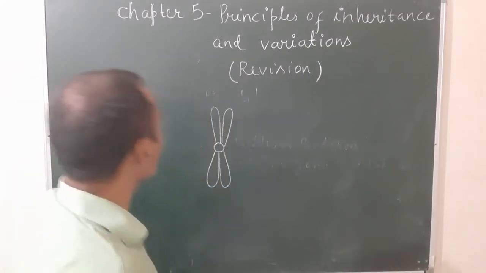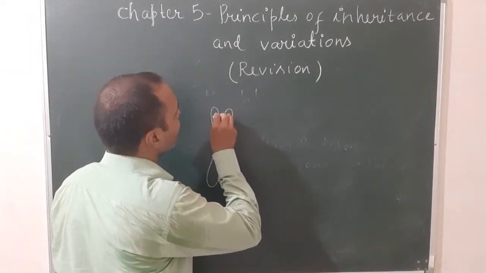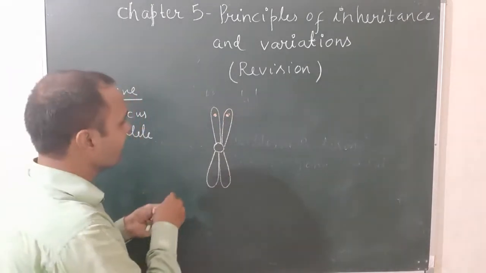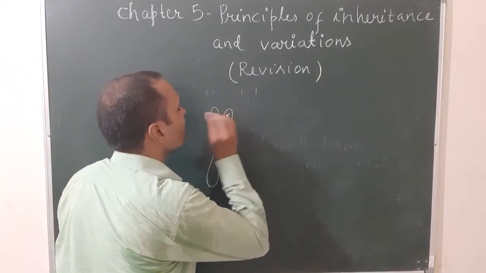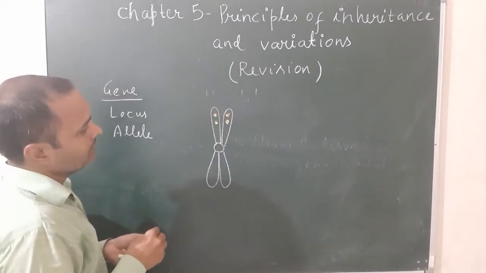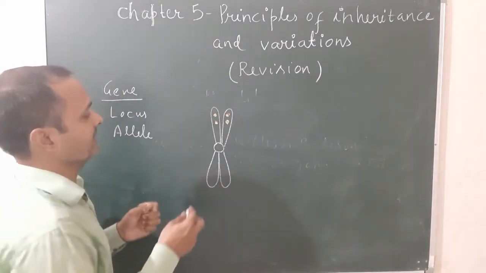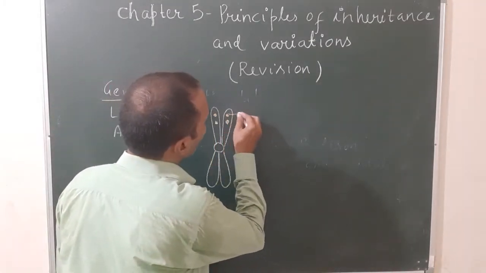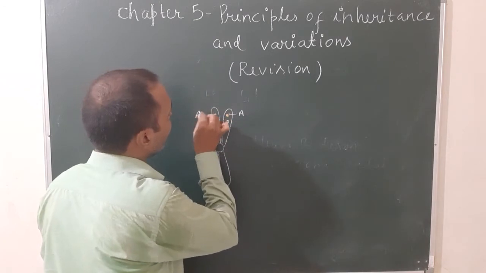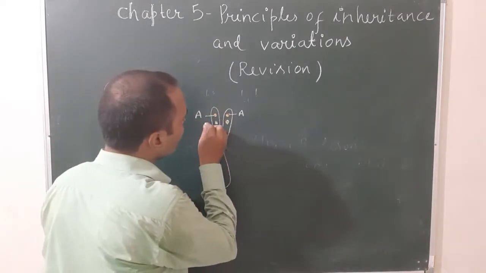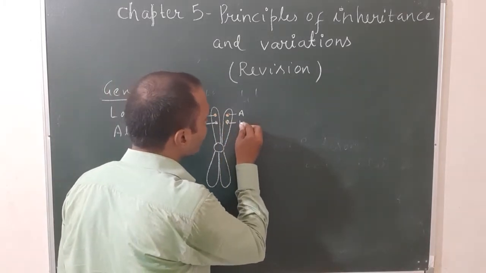When you see a particular chromosome, you will find that small segments of the chromosome are responsible for a particular character. Suppose this is a small segment represented by A, this is a small segment represented by A, and this is a small segment represented by capital B, and this is represented by small b.